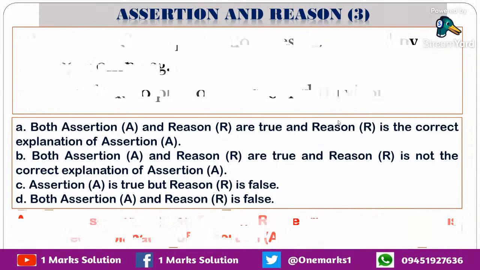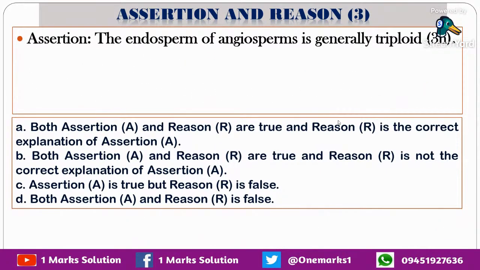Now let us see question number 3 from the same chapter. The endosperm of angiosperms is generally triploid. No doubt in that. We all know that PEN is a triploid cell and it develops into endosperm.